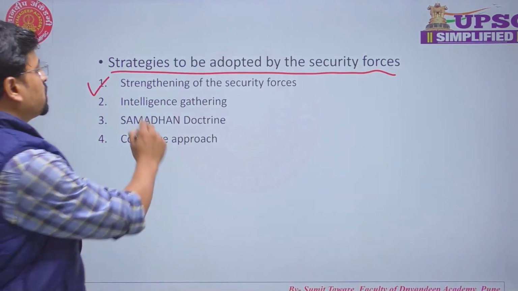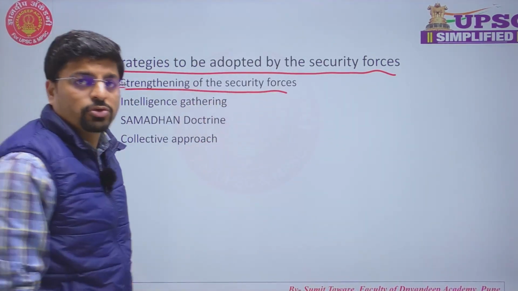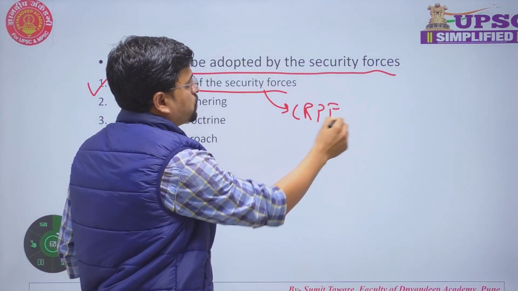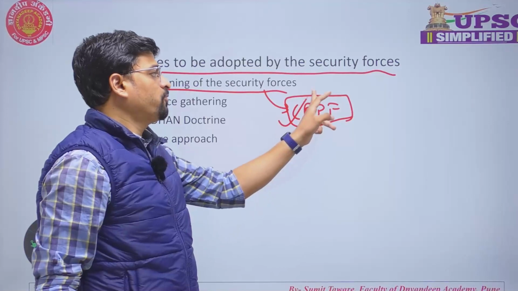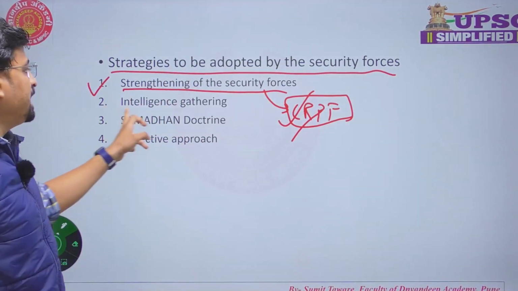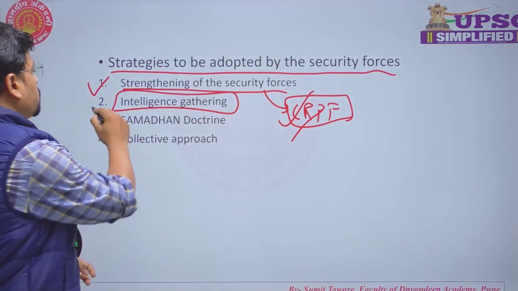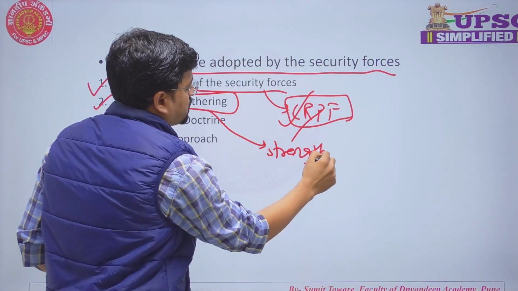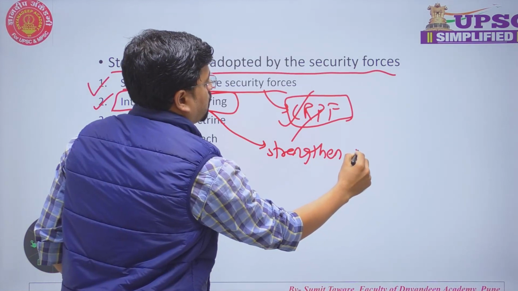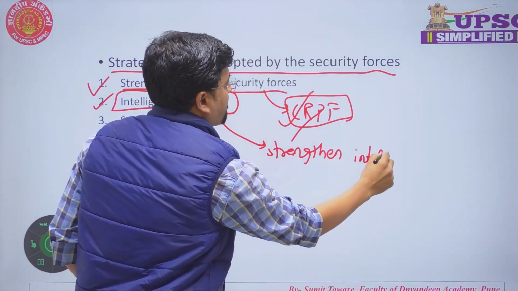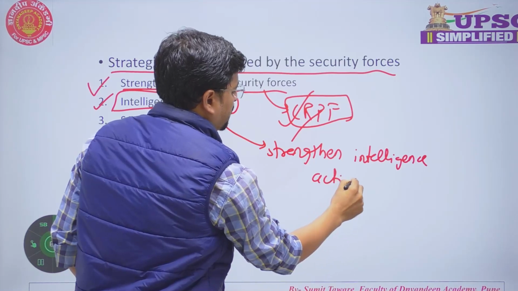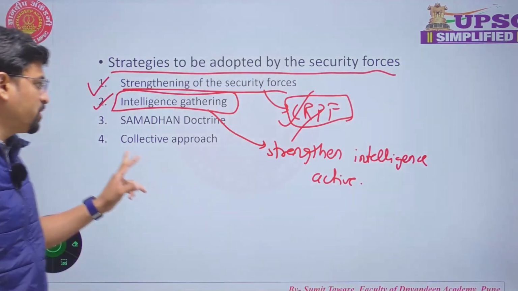First one is strengthening of security forces. The force responsible to tackle LWE is CRPF. So we have to strengthen CRPF on all fronts. Secondly, intelligence gathering. Okay, so we have to strengthen intelligence related activities. Okay, for example, intelligence infiltration in tribal areas can be ensured.